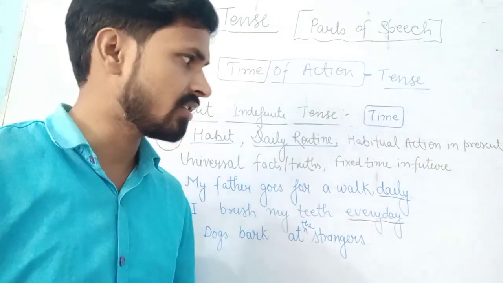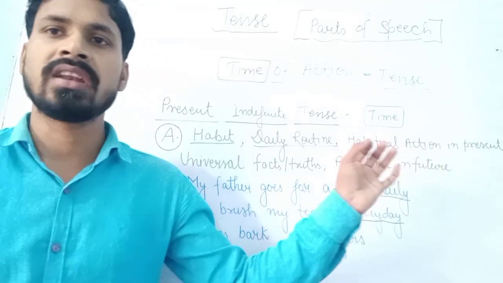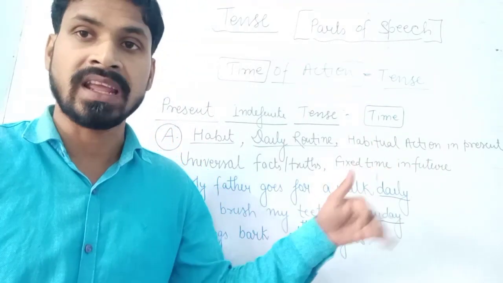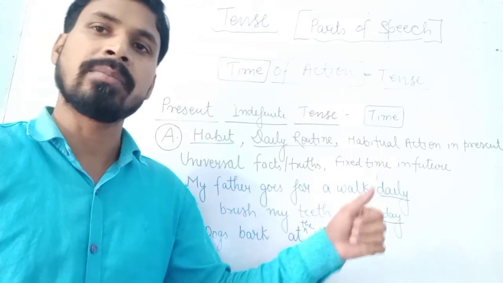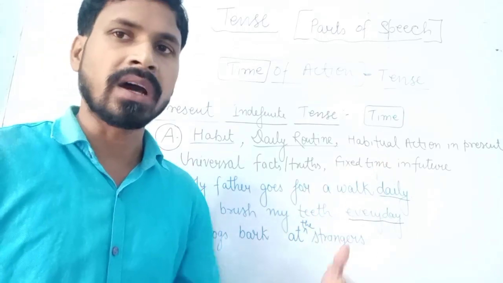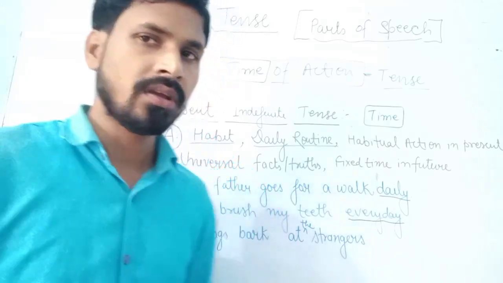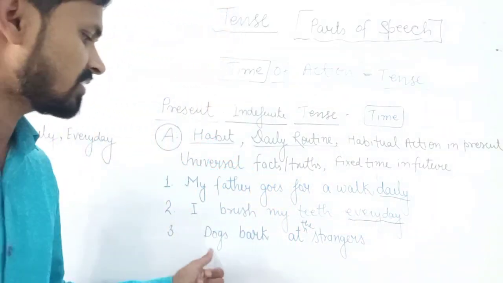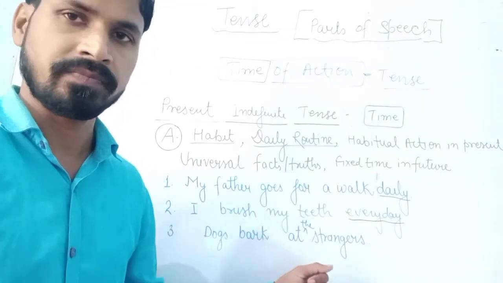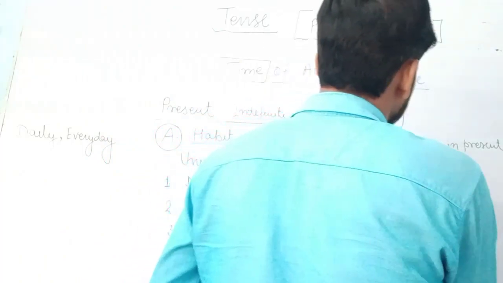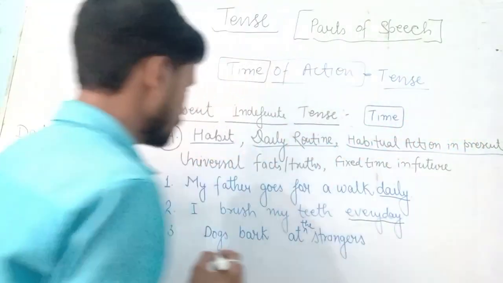It is their habitual action that whenever they watch any person who is not like them, who is not habitual to them, they start barking loudly at them. So this is their habit, and just to satisfy their habit, they are barking at them. This is some sort of habitual action in the present.